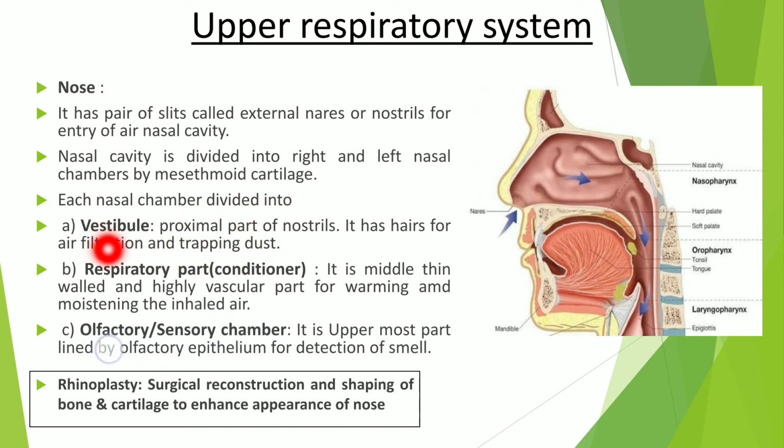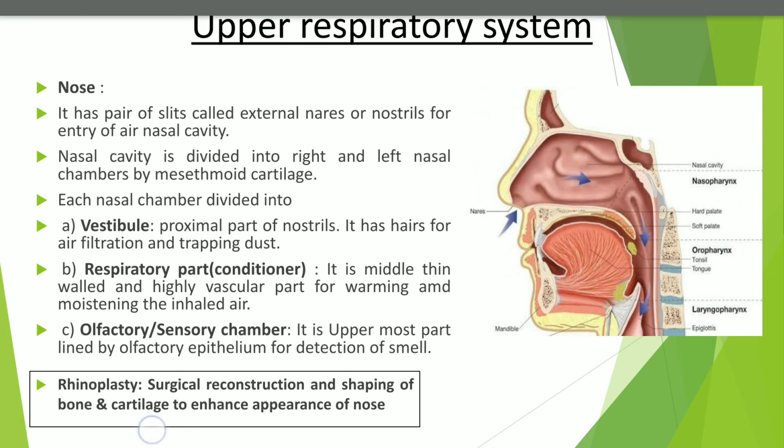The first part is the vestibule, which is the proximal part of the nostril. It has hairs for air filtration and trapping dust particles. The second part is the respiratory part, which we also call the air conditioner part. It is the middle, thin walled and highly vascular part for warming and moistening the inhaled air.